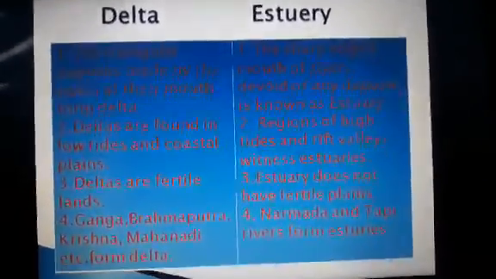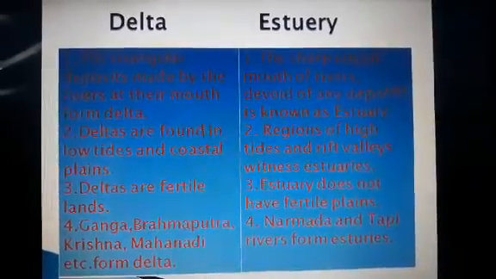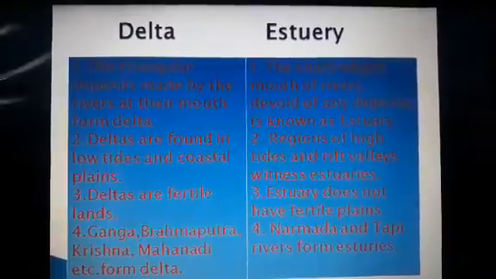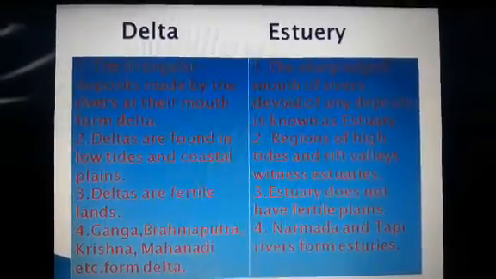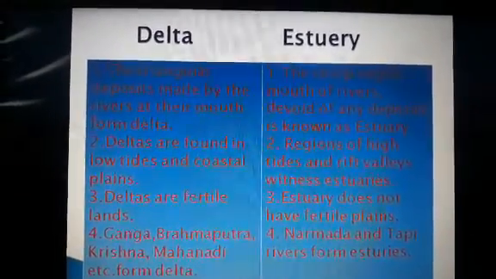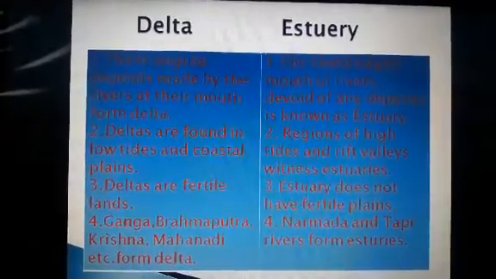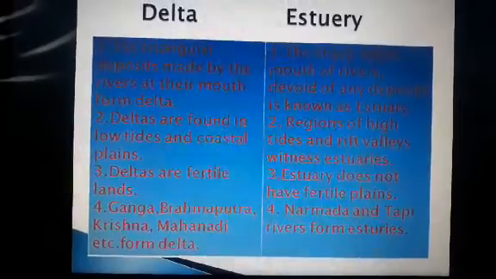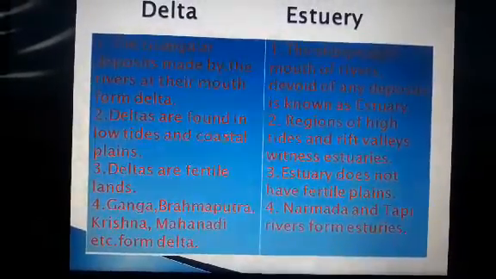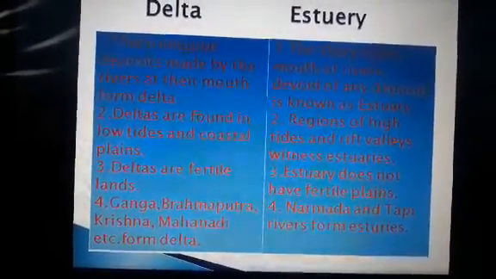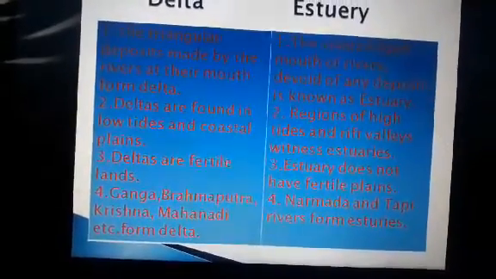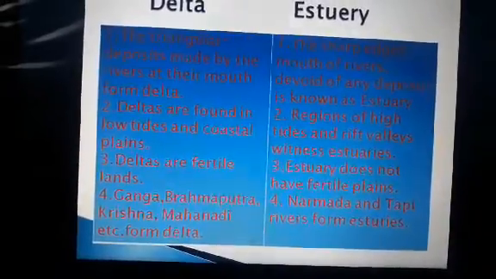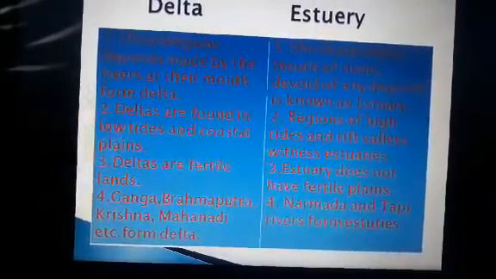Now let's talk about estuary. The mouths of rivers that do not form a deposit are known as estuaries. Regions of high tides and rift valleys witness estuaries. Estuaries do not have fertile plains. Narmada and Tapi are the two rivers of our country that form estuaries, and they flow on the western side. The rest of the rivers flow on the eastern side.